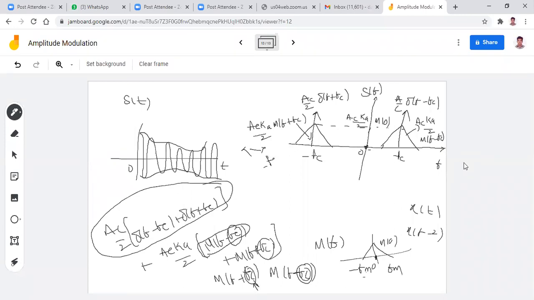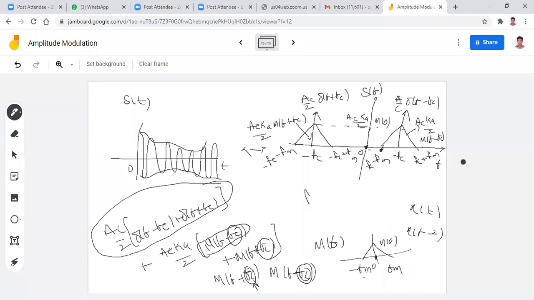You can write this as minus fc minus fm, and this is minus fc plus fm. And this point is fc minus fm, and this point is fc plus fm. Finally, this is the spectrum of the amplitude modulated wave. These points are also very, very important: minus fc minus fm, minus fc plus fm, fc minus fm, and fc plus fm.